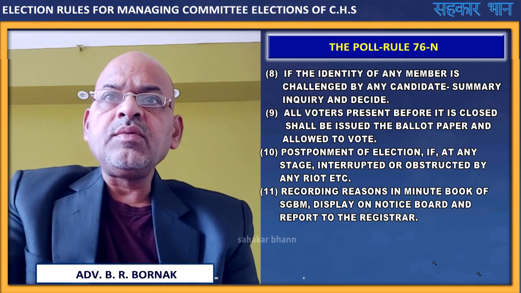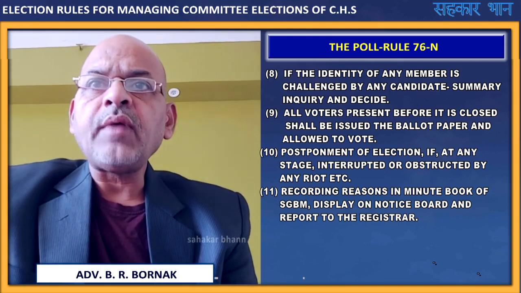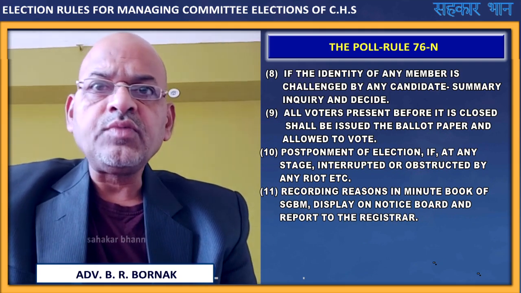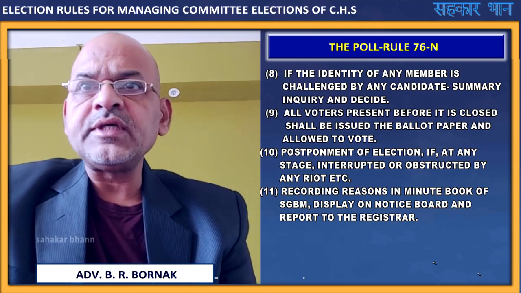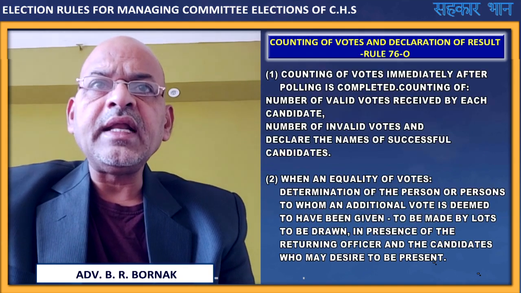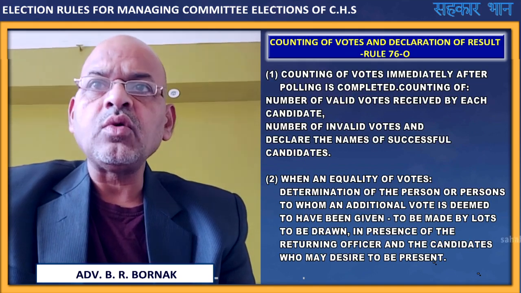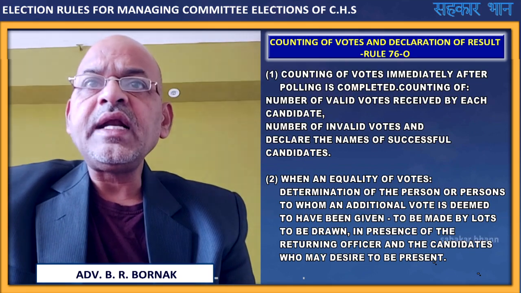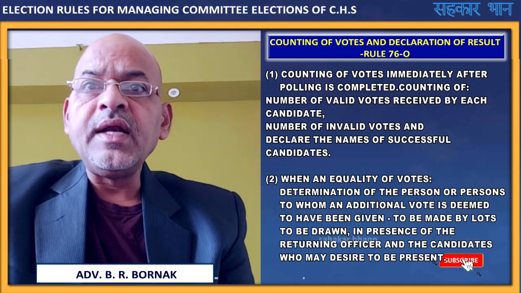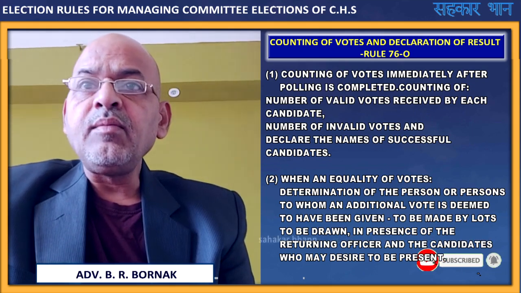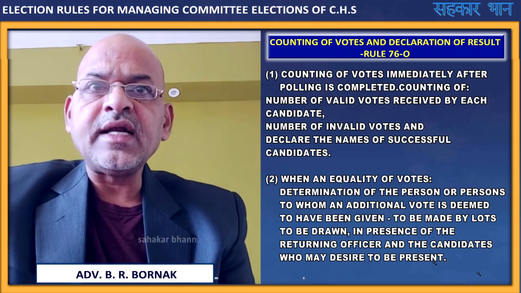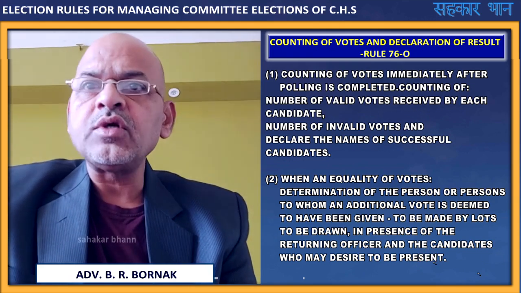So this is the process when the poll is actually to take place, and the acts to be carried out by the returning officer. Then after the poll is over, counting of votes and declaration of result as per rule 76O. Counting of votes immediately after polling is completed: counting the number of valid votes received by each candidate, the number of invalid votes, and declaring the names of successful candidates. This is the process of counting of votes.